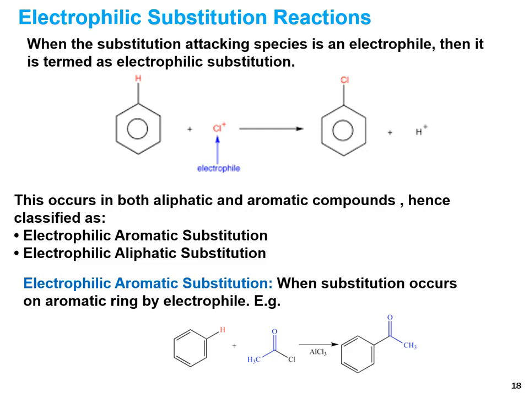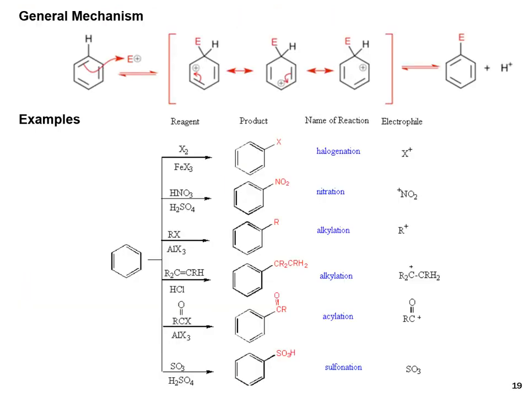For example, the acetyl group is the electrophile and hydrogen is replaced by the acetyl group. So hydrogen is removed and the acetyl group, which acts as the electrophile, is introduced on the aromatic ring. This is an example of electrophilic aromatic substitution. This is the general mechanism of electrophilic aromatic substitution.